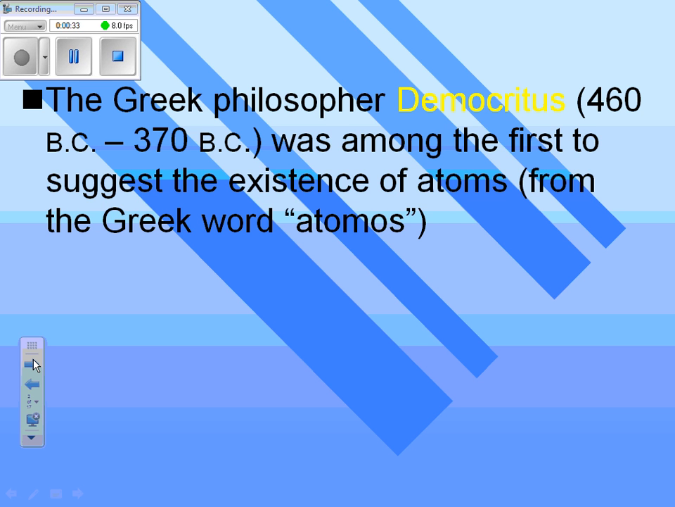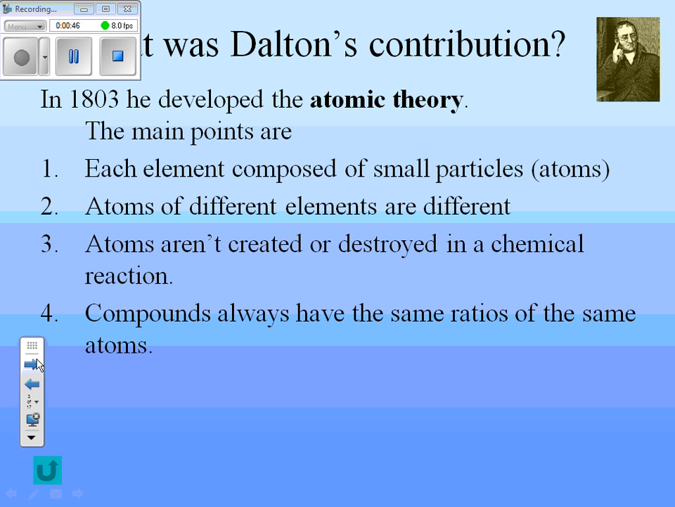Then everybody forgot all about Democritus because he argued with Socrates, and everybody liked Socrates better. So Democritus' work was lost to history for a really long time. Then we fast forward all the way to 1803. What happened in 1803? A British school teacher named Dalton came along.